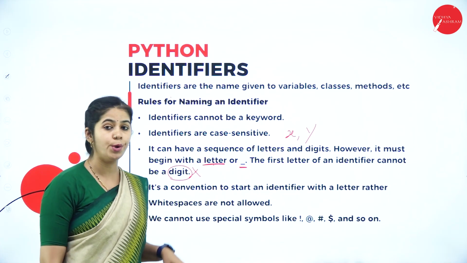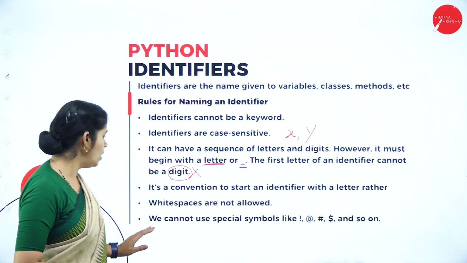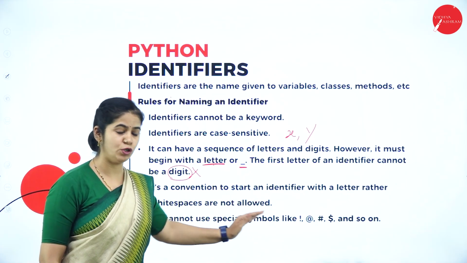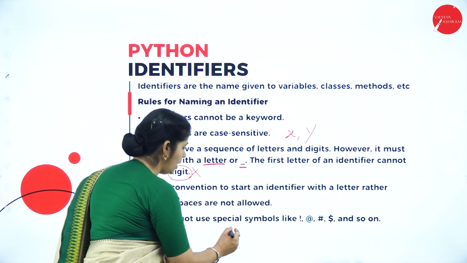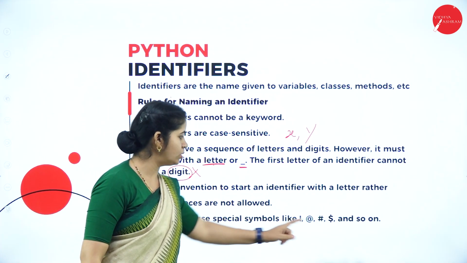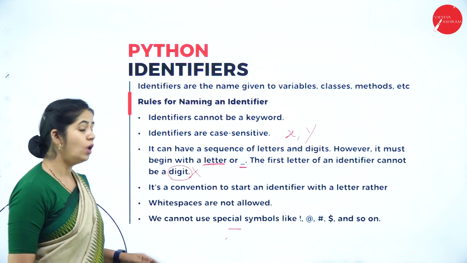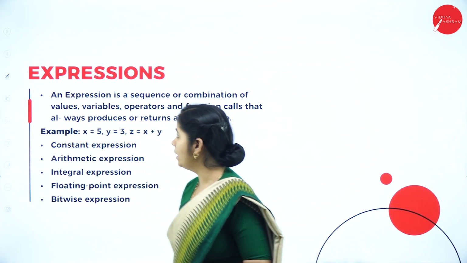White spaces are not allowed. Okay, blank spaces are not allowed. We cannot use any special character except underscore. Underscore is allowed, but except underscore we cannot use any special character. These are the set of rules while we are defining the identifier.